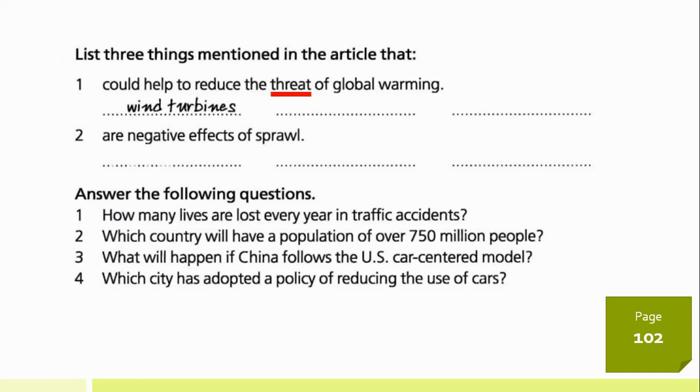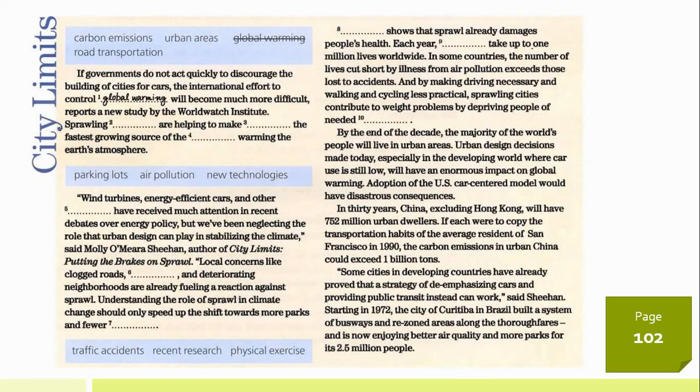And also you have to answer these 4 questions. The questions are, number 1, how many lives are lost every year in traffic accidents? Number 2, which country will have a population of over 750 million people? 3, what will happen if China follows the US car-centered model? And 4, which city has adopted a policy of reducing the use of cars? Let's focus now on the article.